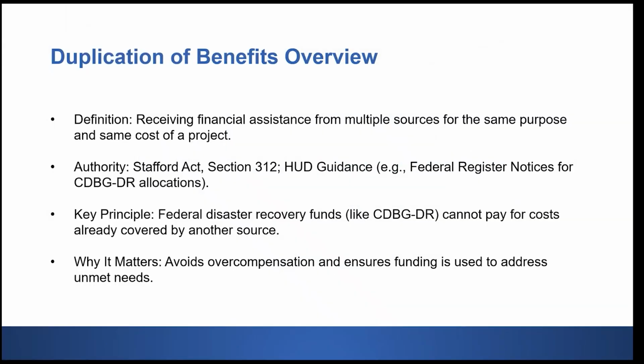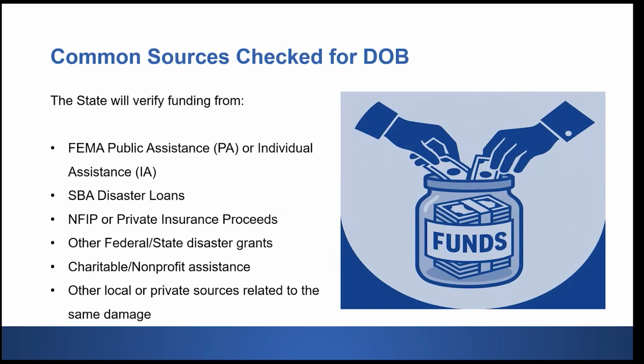So essentially, HUD requires that federal funds not duplicate assistance already received from other sources, such as FEMA, insurance or SBA loans. That means CDBG-DR can only cover unmet needs that remain after all other assistance is accounted for. So while you won't be doing the full analysis, you should be aware of how it works and what documentation the state may review.